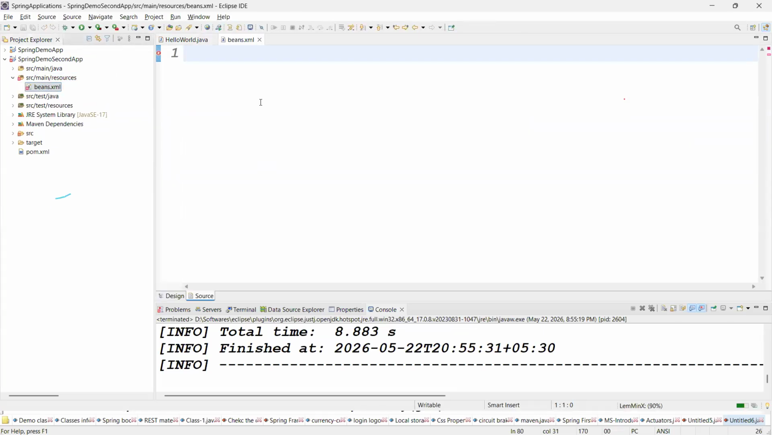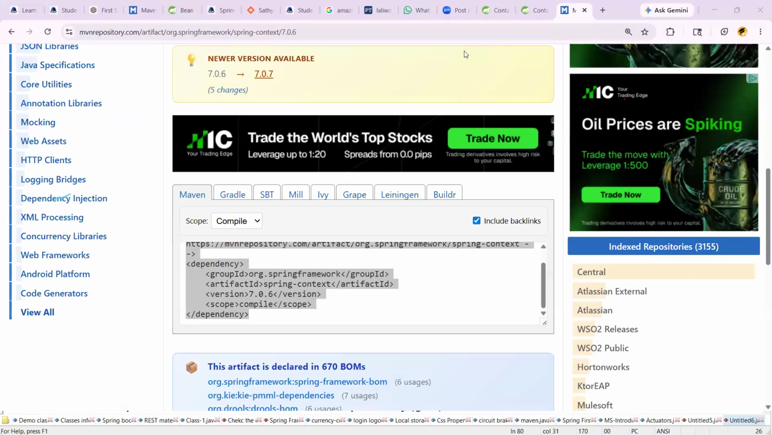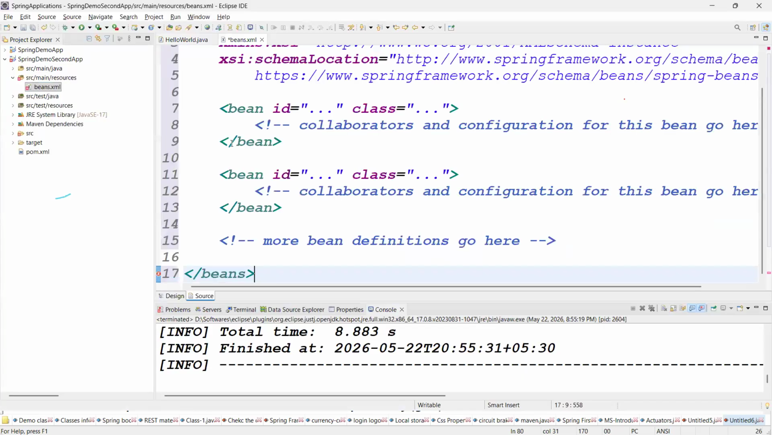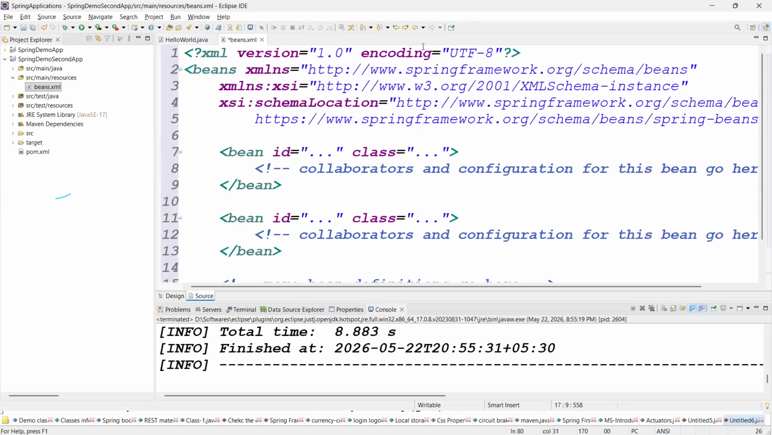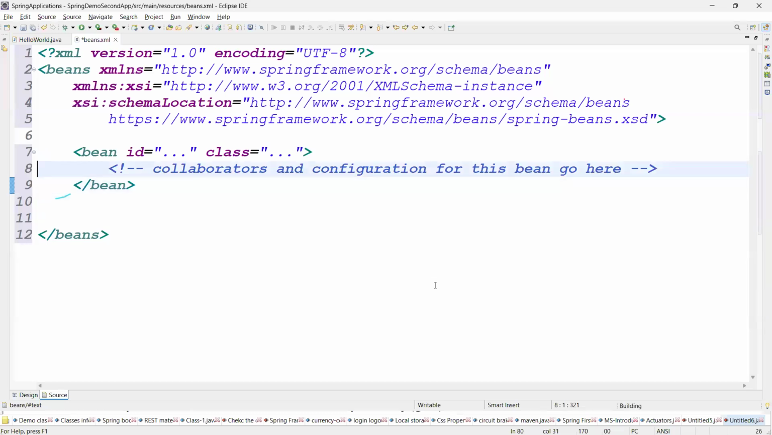Then how can you get this code? You can go to the spring.io website, copy that code and paste it here. After pasting this code, this extra bean ID may not be required. One bean ID is enough for us.